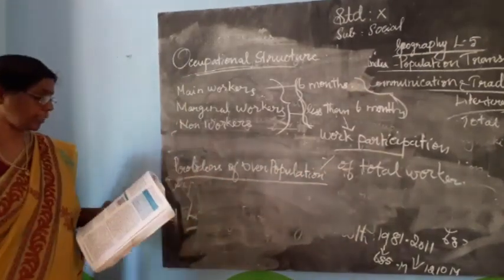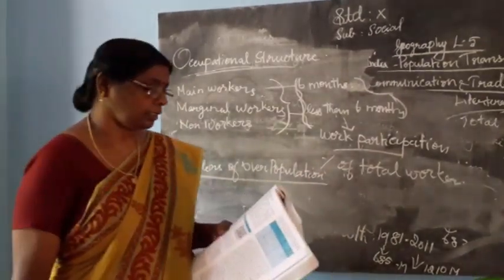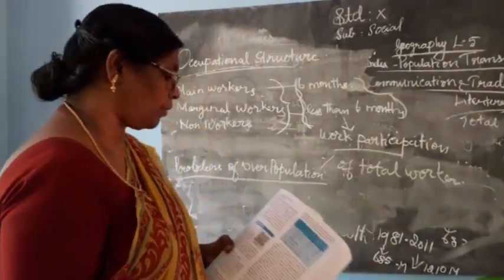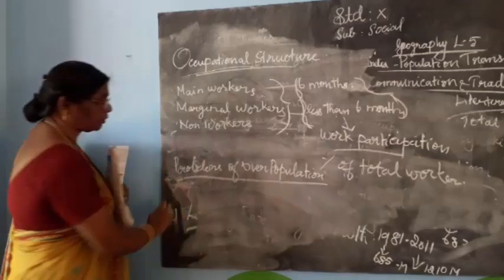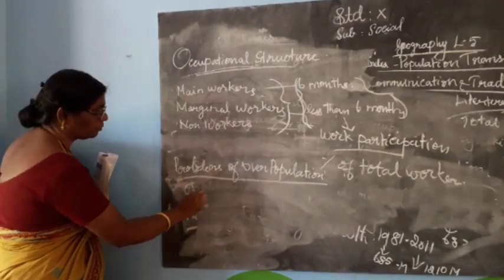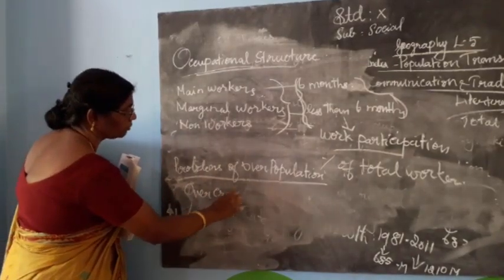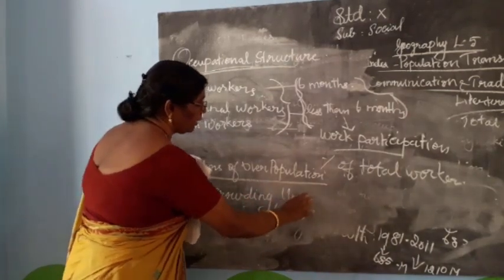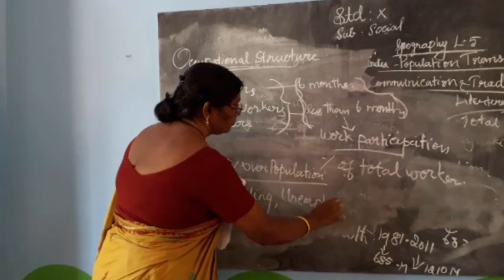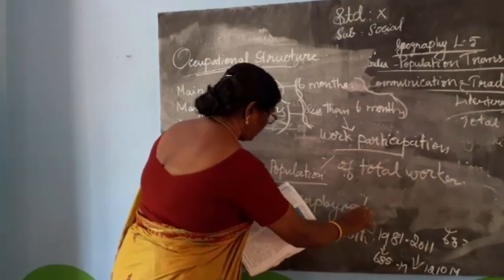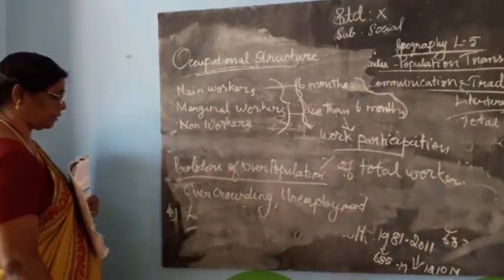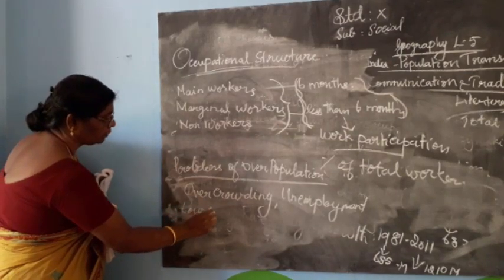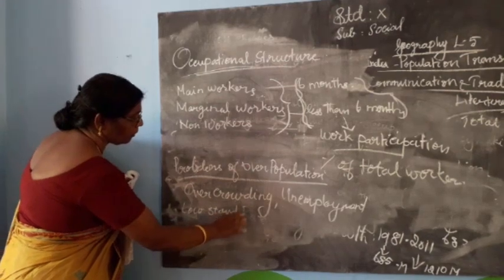Some of the major issues created by overpopulation in our country are overcrowding, unemployment, and low standard of living. The standard of living of the people is low because of the overpopulation.